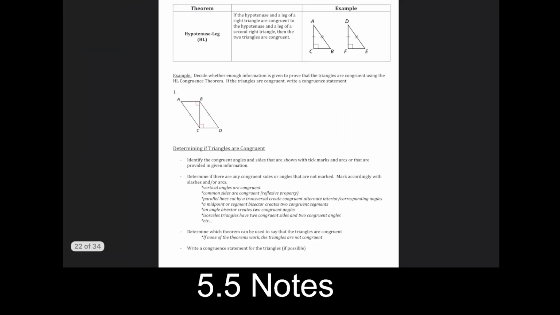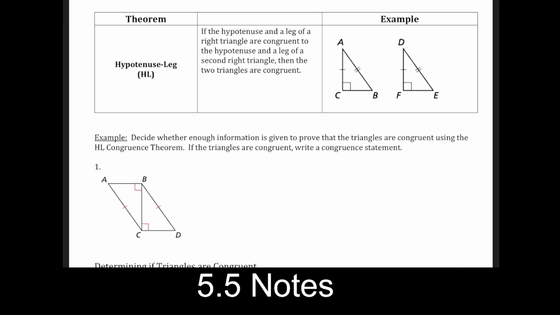Our last one is called hypotenuse leg, and I know what you're thinking. That's only 2 letters. But there's still realistically 3 things to check. So the name hypotenuse leg should indicate to you that we are working with a right triangle, because hypotenuses only exist if we have a right triangle. And of course, we've talked about this before. The hypotenuse is the side that is across from the right angle, and the other ones are legs. So to do hypotenuse leg, there's going to be 3 things to check.